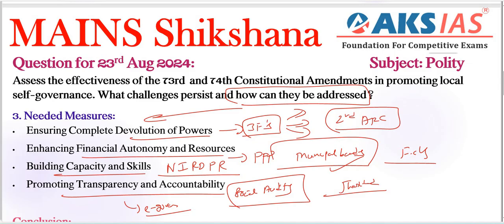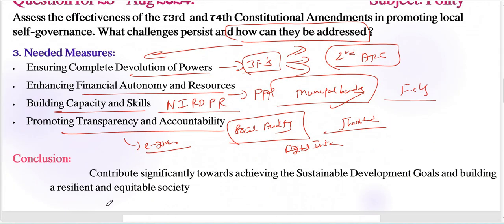Leveraging technology through e-governance initiatives is also very important here. E-governance tools need to be included here. For example, platforms like the Digital India scheme are utilized to facilitate real-time monitoring, and we have grievance redressal systems also, right? Next, coming to our conclusion, we can conclude with a 1 to 1.5 line futuristic note here, right?